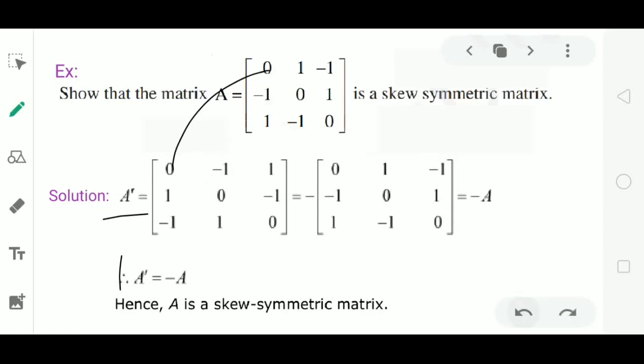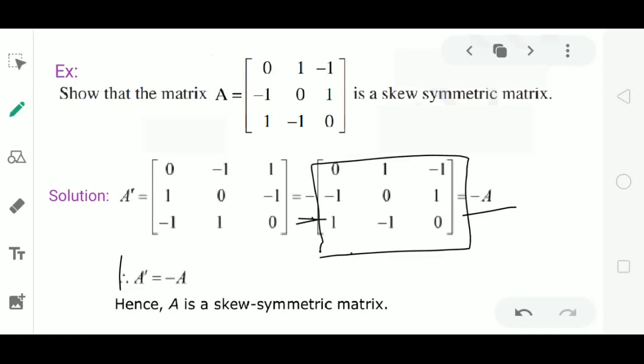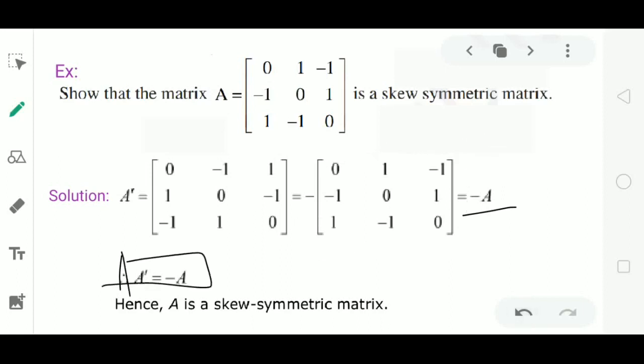Similarly, all the elements of A dash are negative of the elements of A. So we say that here A dash equal to -A. Or I have taken the minus sign common in this matrix. Taking the minus sign common, we get these are the elements of the remaining matrix. Then this matrix is equal to A. So this is equal to -A. It is satisfying the condition of skew symmetric, hence the given matrix is a skew symmetric matrix.